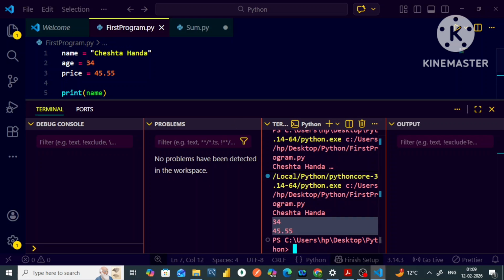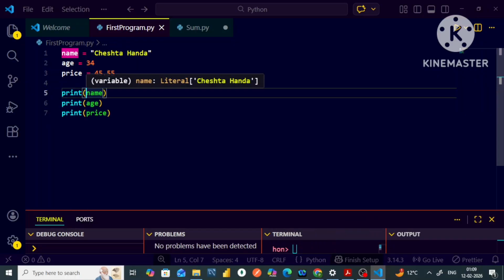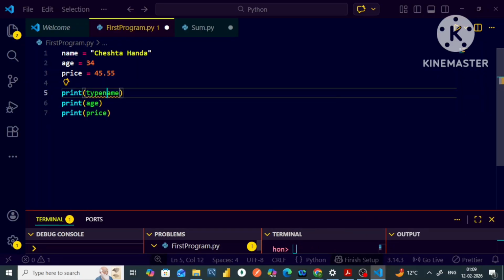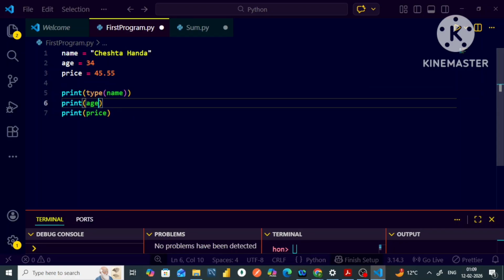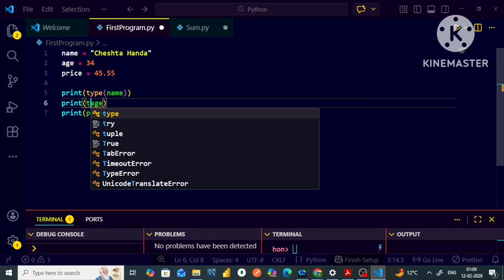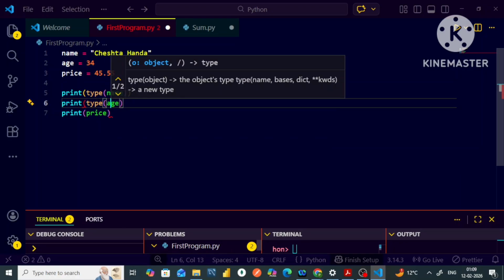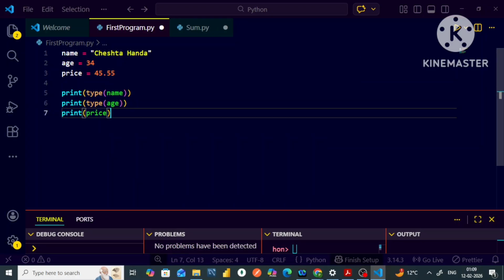Okay, so if I write the function type over here, the type of name I will be returning in this case. Firstly, let's see what happens if I write the word type over here. Let's see the results first.